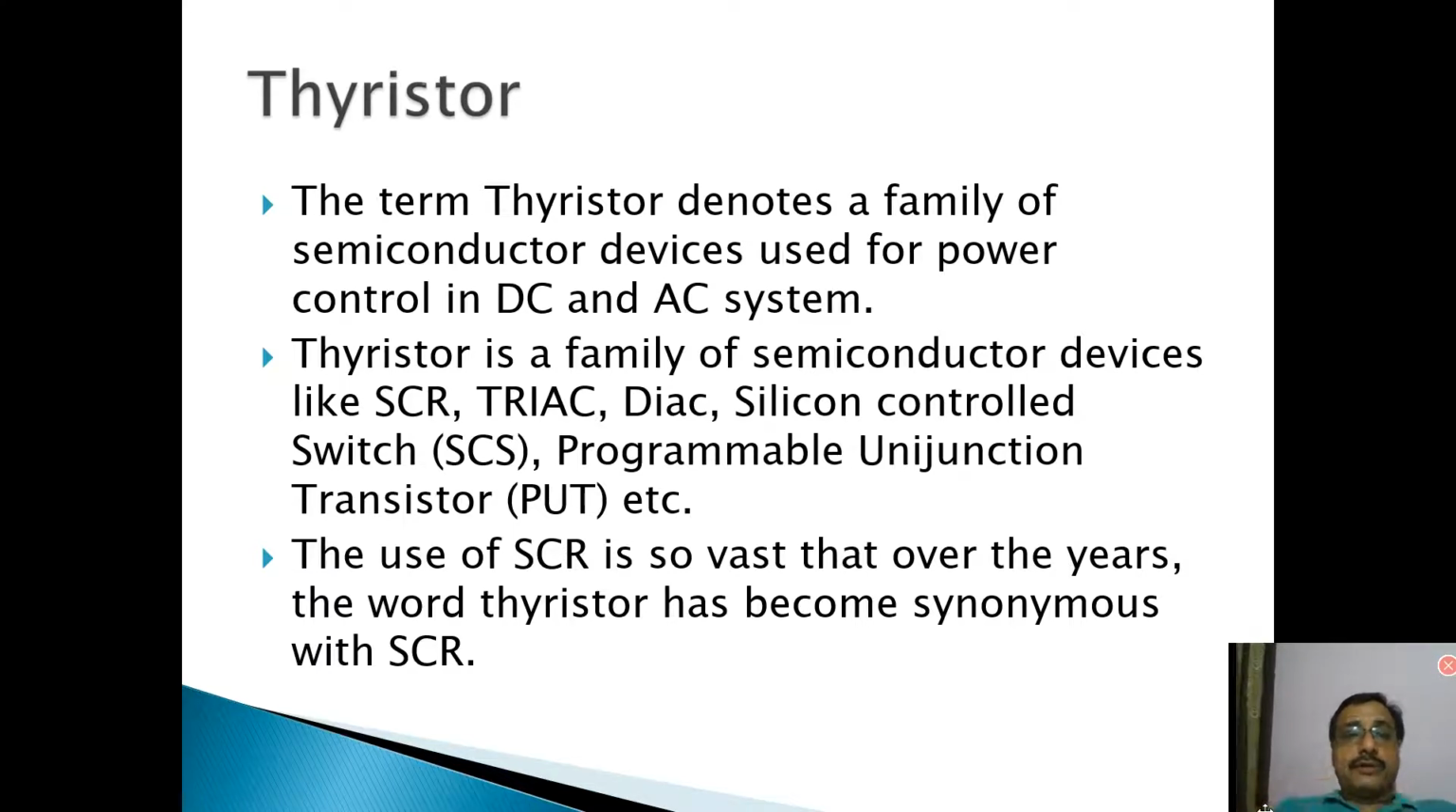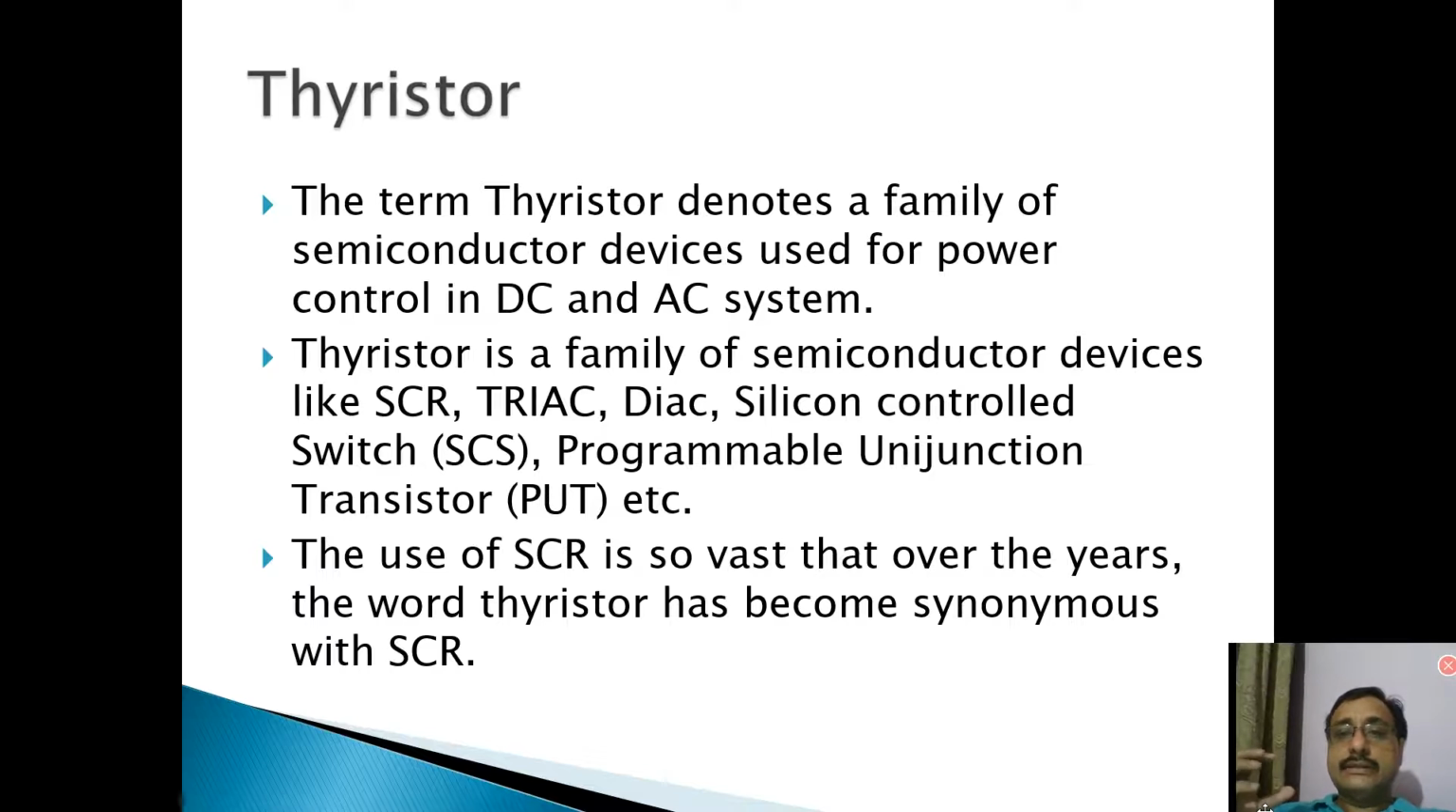Now, what is the meaning of control of power in DC and AC system? Like we want to control the speed of DC motor or AC motor or like any other load. We use the semiconductor devices to control the power which is being fed to these machines. So that power is controlled by using thyristor devices. Like you are using a fan regulator in your home. That fan regulator basically uses a thyristor, which is a triac.